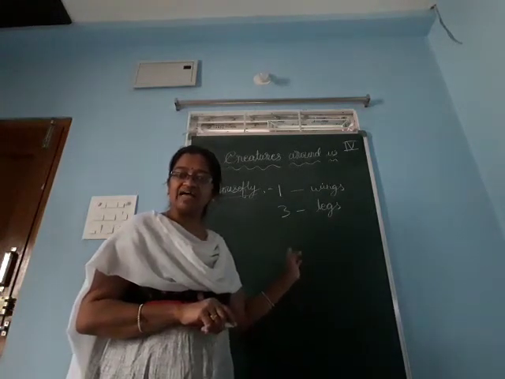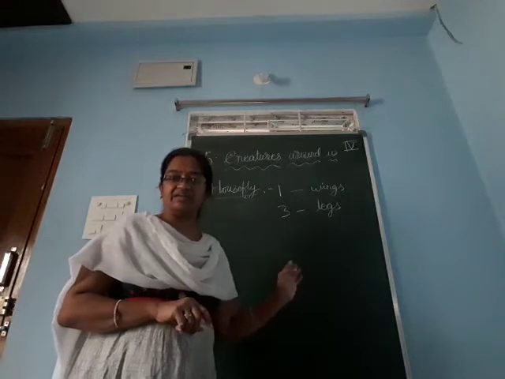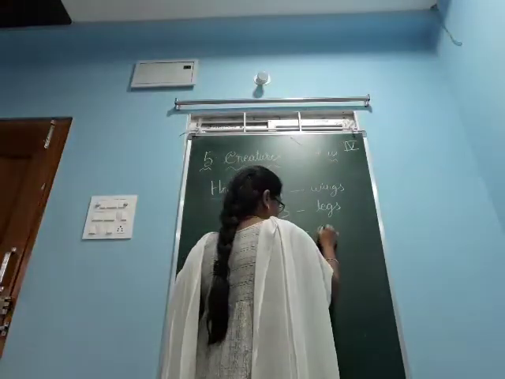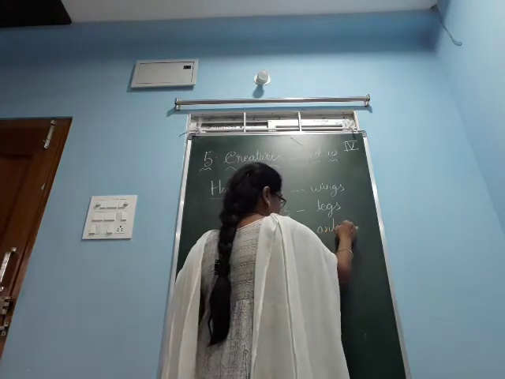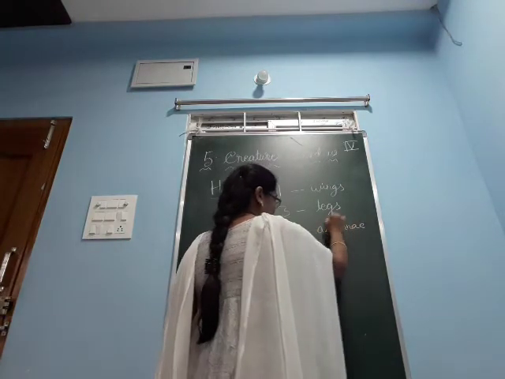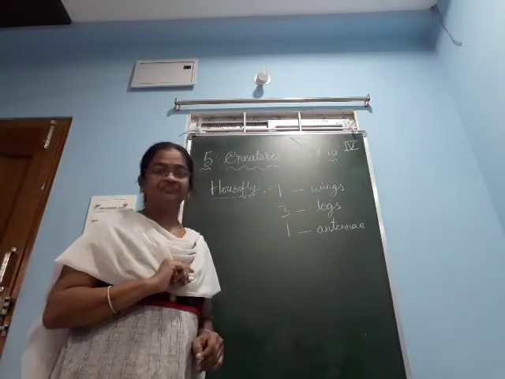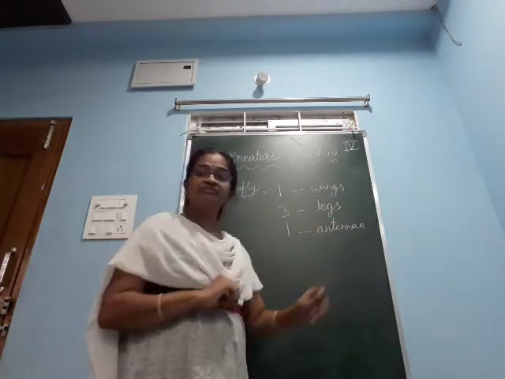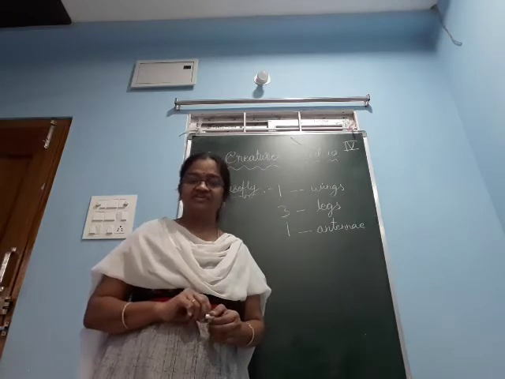And also it has 1 pair of antennae. Pair means 2 here. So it has 1 pair of wings, 3 pairs of legs, and 1 pair of antennae.